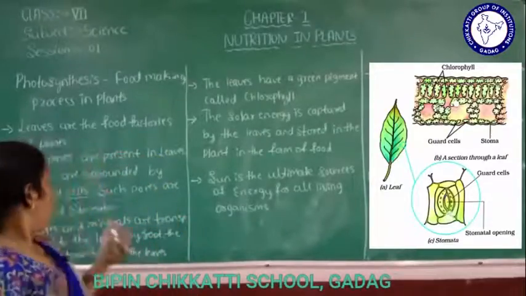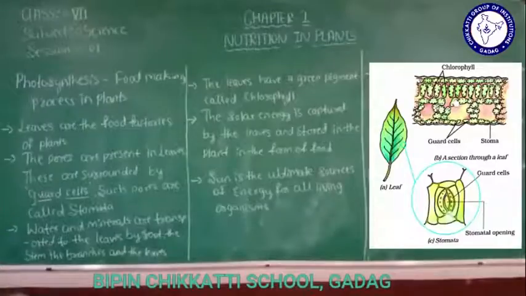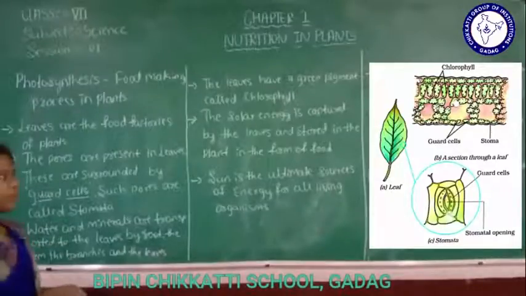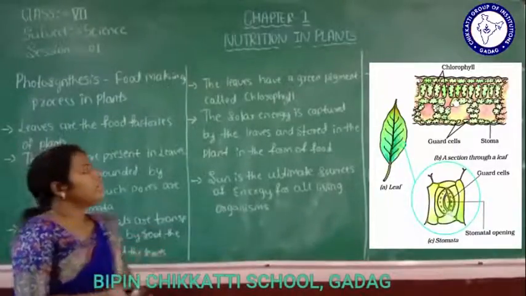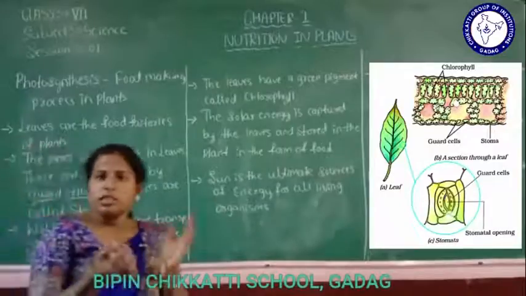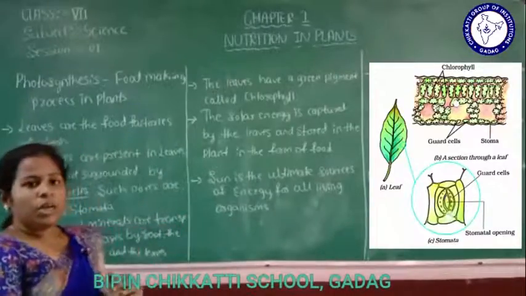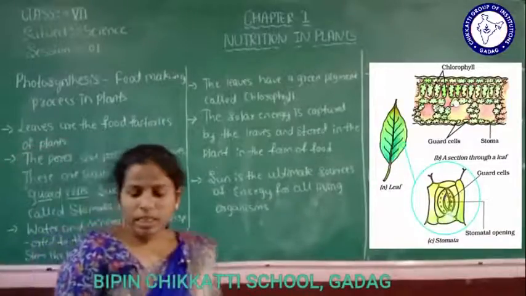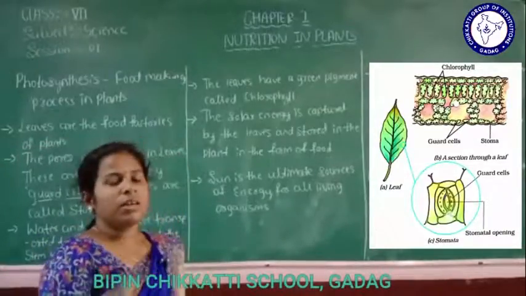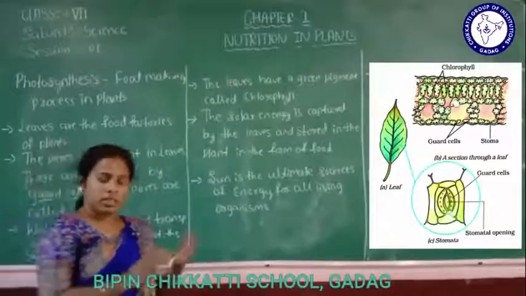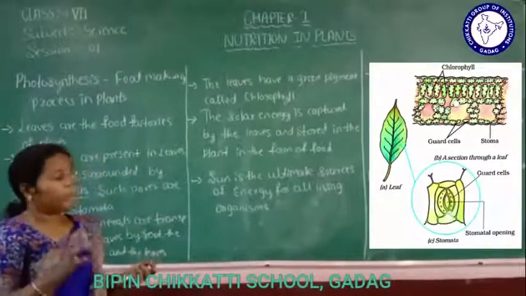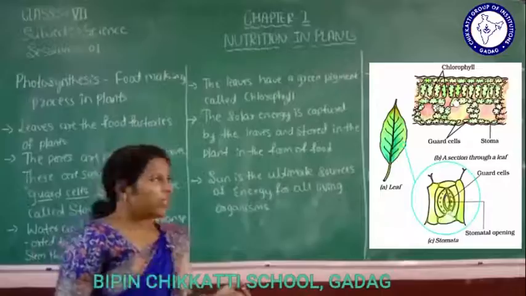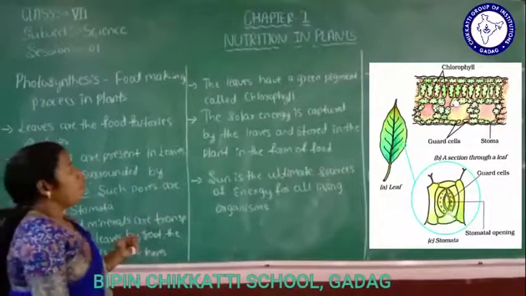So all these are transported to leaves. So the leaves have green pigment. As I told you, the leaves contain only a chlorophyll pigment. So which color is it? It is green in color. What is the color of the leaves? So it is green. So due to the presence of chlorophyll content, leaves prepare food.